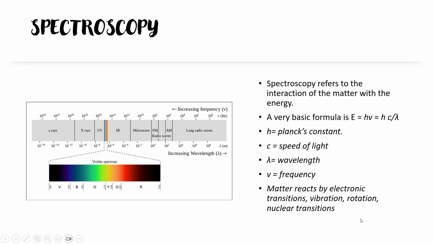Okay, so you must have read the very basic formula in physics class, that is E equal to h nu, where h is the Planck constant, c is the speed of light, and lambda is the wavelength. So nu directly corresponds to c by lambda.